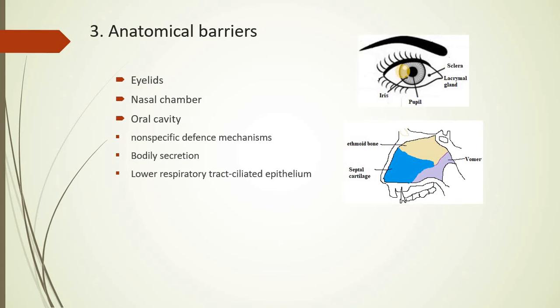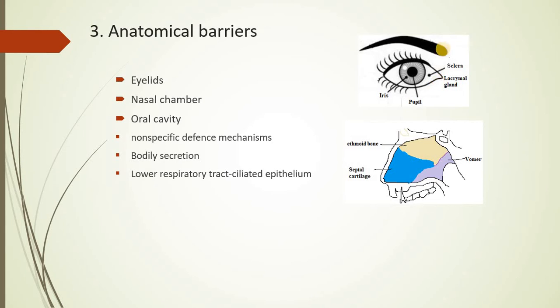And in spite of this, if a stubborn pathogen makes its entry into the eye even after blinking, then the conjunctiva of the eyes prevents the pathogen from making its entry within the eyes.